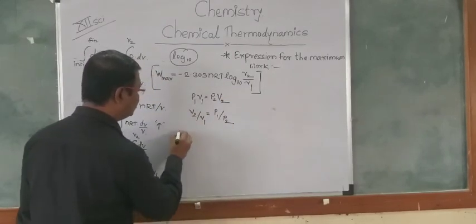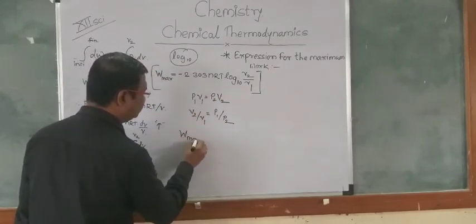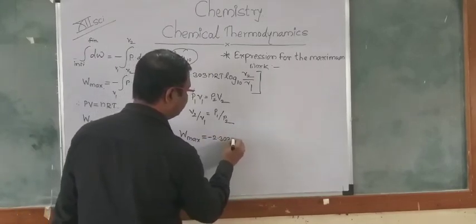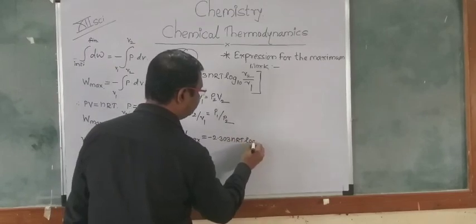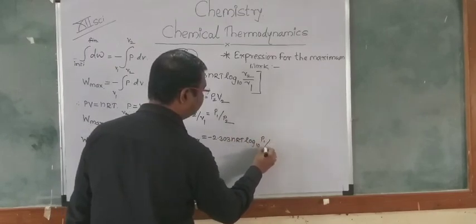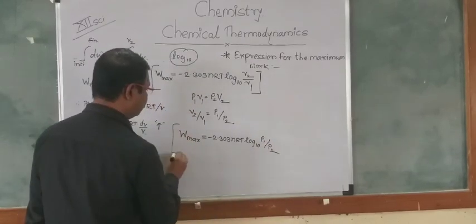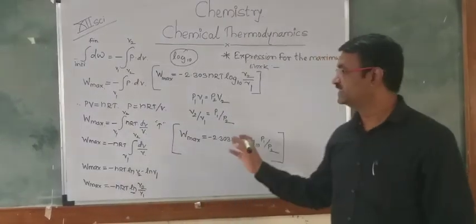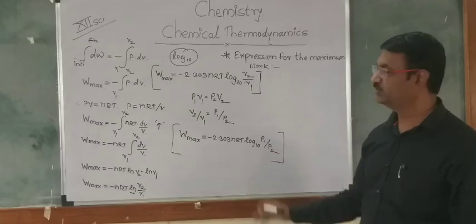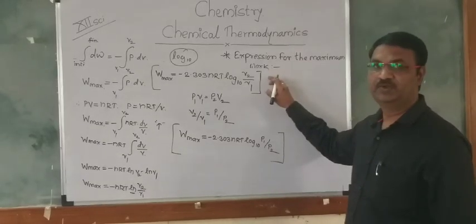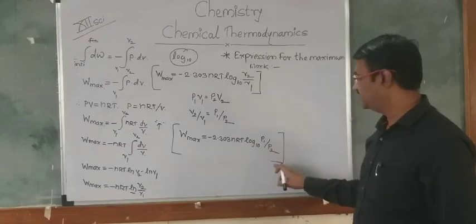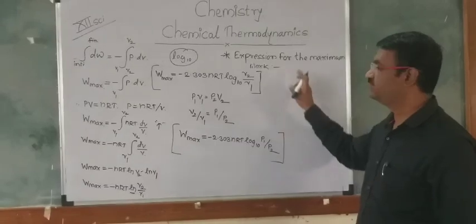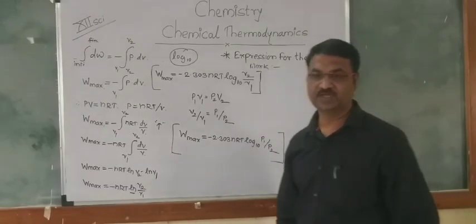That equation can also be written as maximum work is equal to minus 2.303 nRT log base 10 P1 upon P2. This is also an equation for maximum work in the system. Both equations are available: when volume is given, we use V2 upon V1; when pressure is given, we use P1 upon P2. In this way, we have completed the expression for the maximum work. Okay, thank you.